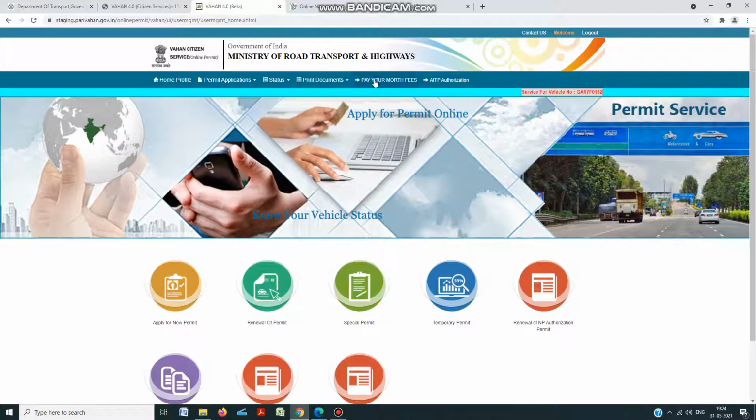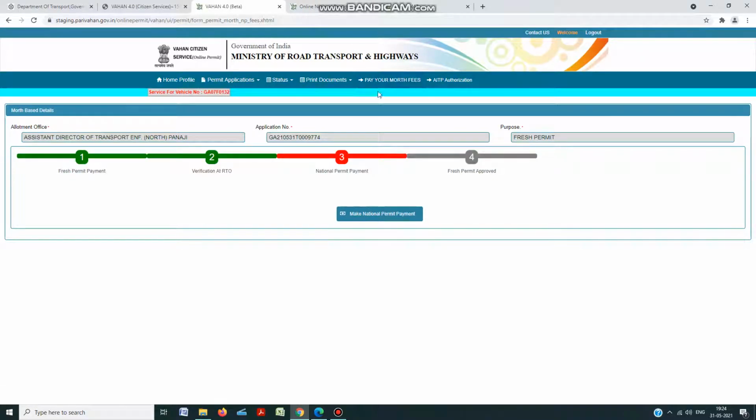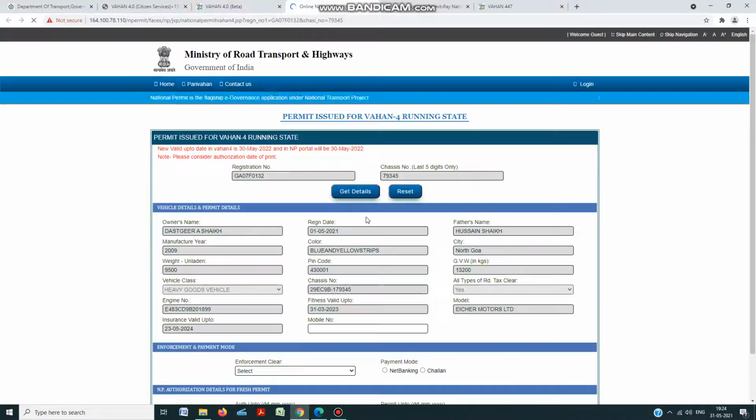Now we have to pay the MoTH fee. If you click on apply permit, it will give you an error that you have to pay the MoTH fee. So click on pay MoTH fee. A 16,500 composite fee has to be paid by the applicant. So you make the national permit payment. It auto fetches the vehicle number and the chassis number. You don't have to type anything, and you get this screen.